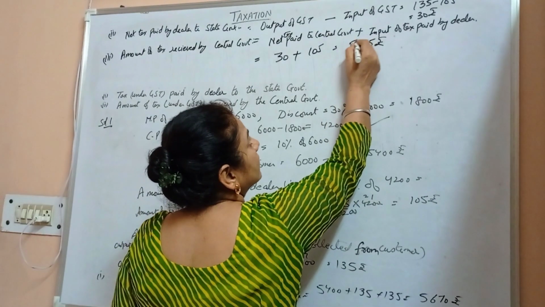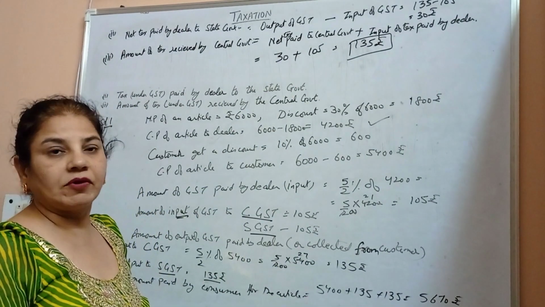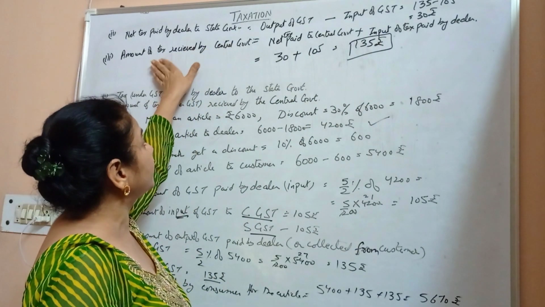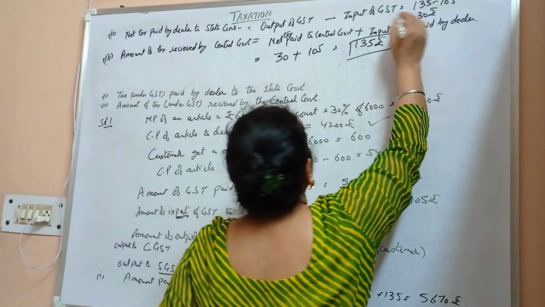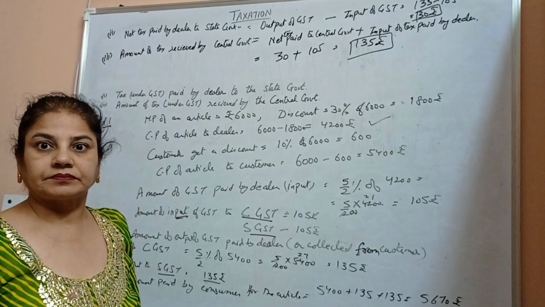So the amount of tax received by the central government is 135, and the net tax paid to the state government is 30 rupees.